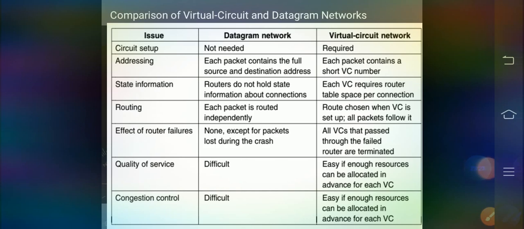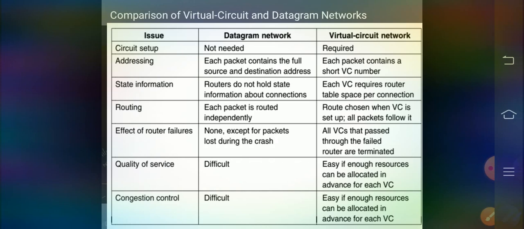So once again I will tell you briefly the issues: datagram network versus virtual circuit network. Circuit setup need not be used in datagram networks, and is required in virtual circuit networks. Addressing: every packet should have a source and destination address in a datagram network, but in virtual circuit only the virtual circuit number is required.